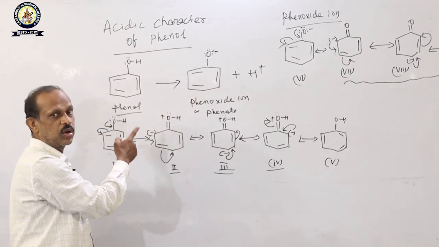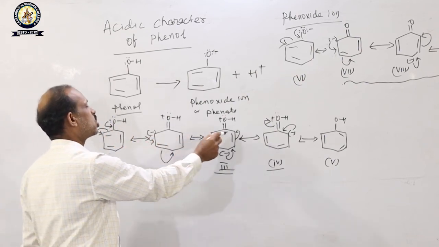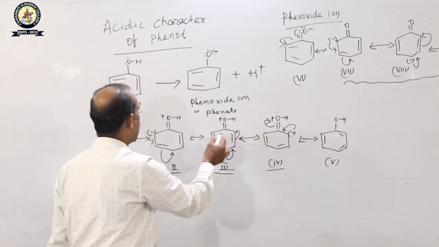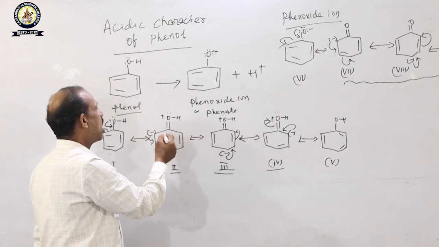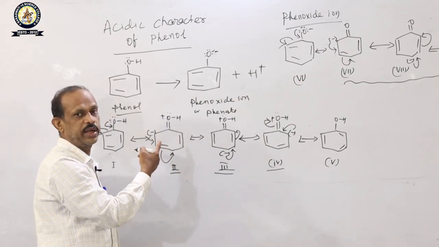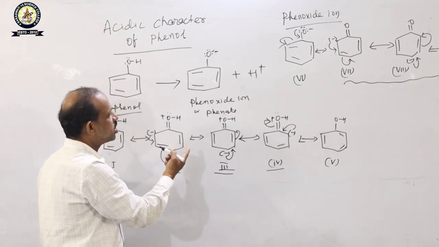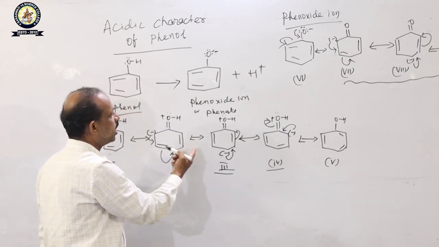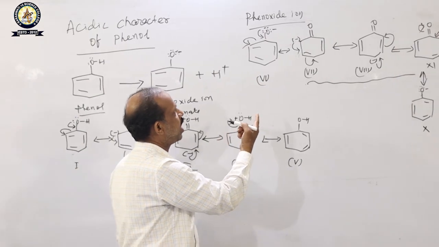The resonance structures of phenol contain charge separation which costs energy; more energy is required to separate the charge, so the energy content of the resonance structures of phenol is more than that of phenoxide ion.